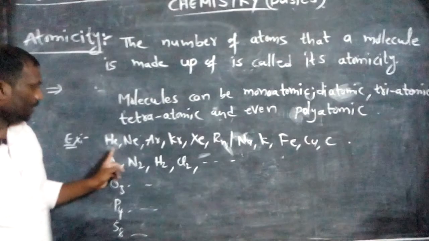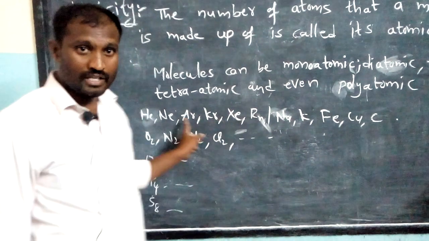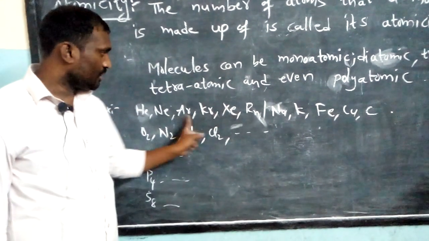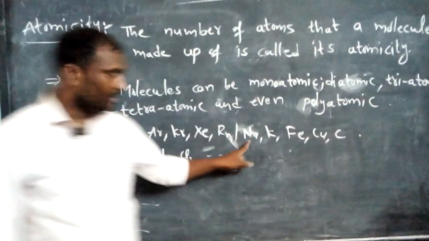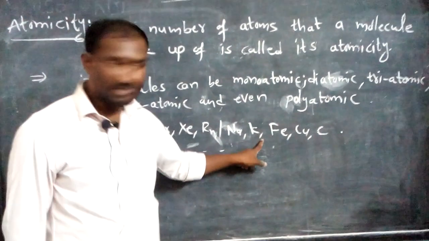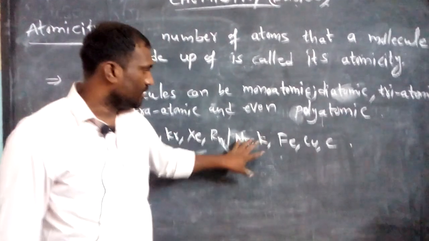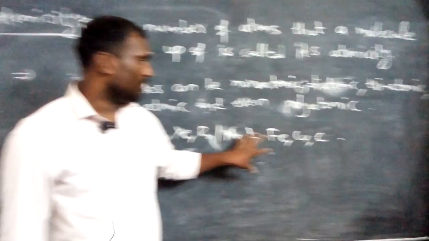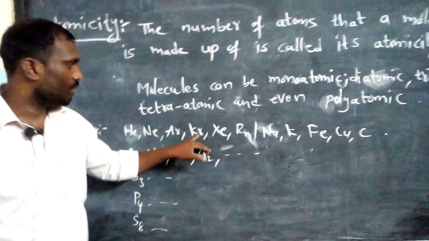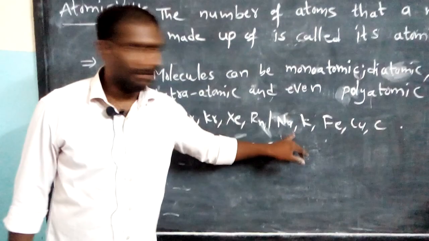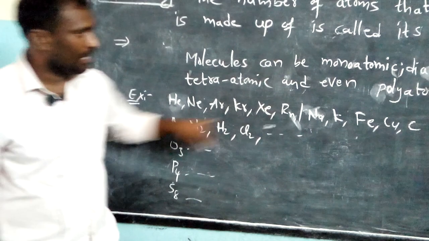For example, helium, neon, argon, krypton, xenon, and radon, we know that these are noble gas elements, and in their molecules the number of atoms will be 1. There are also some metals whose atomicity is 1, like sodium, potassium, iron, copper, and carbon. Why? Because these contain a large number of atoms, so they are considered to have atomicity 1. These are monoatomic molecules.